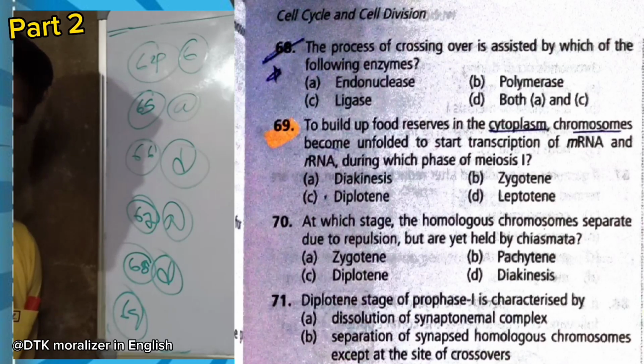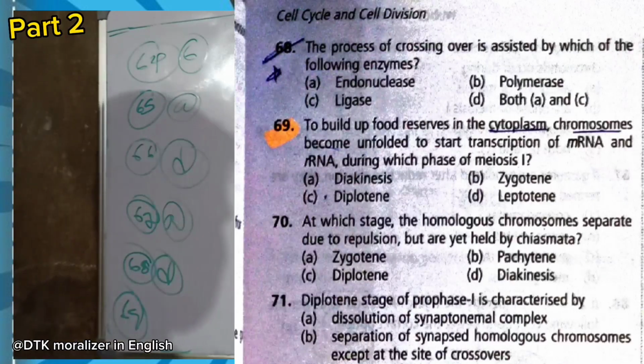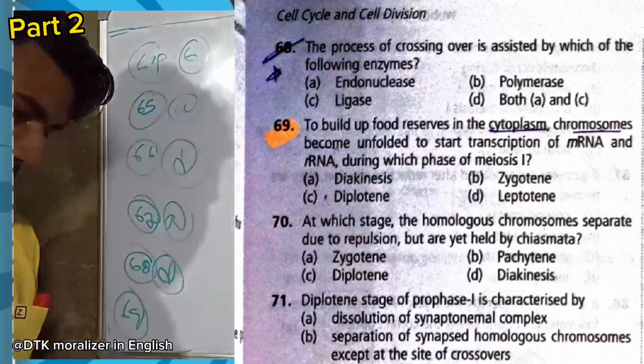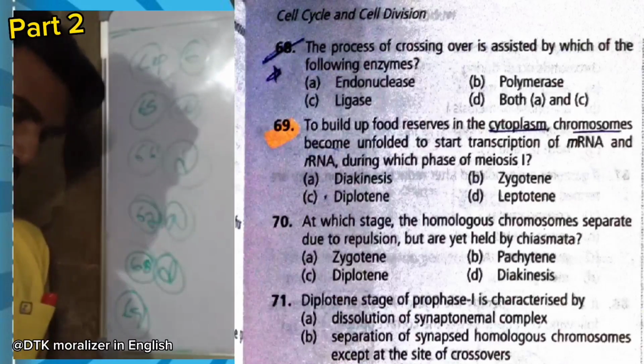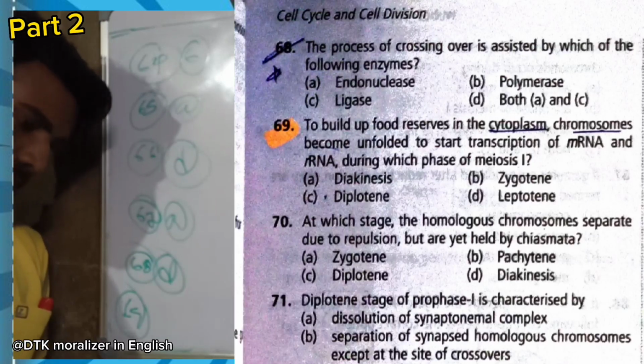Now question 69. To build up food reserves in the cytoplasm, chromosomes become unfolded to start generation of mRNA and rRNA during which phase of meiosis? It occurs in diplotene. As you can see, diplotene. After the diplotene, diakinesis appears.